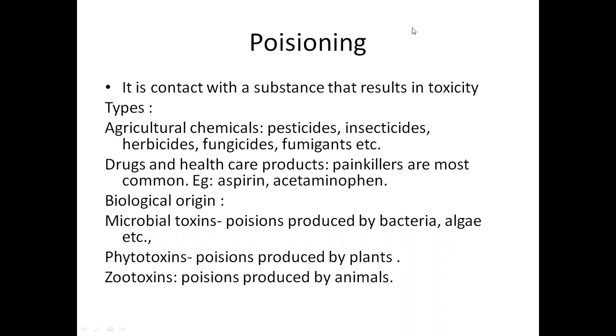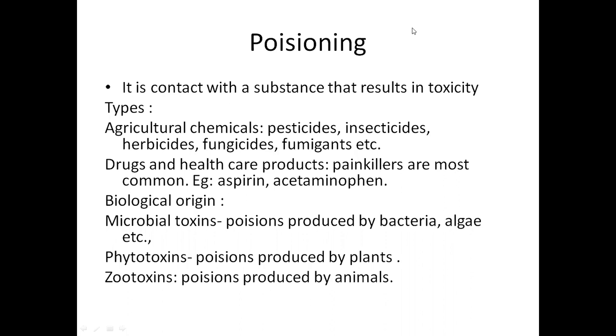Today I wanted to tell you about poisoning and the basic principles involved in the treatment of poisoning. So, what is poisoning? Simply, poisoning is contact with a substance which results in toxicity of your body. The contact with a substance may result in toxicity in your body. Such a thing is called poisoning.